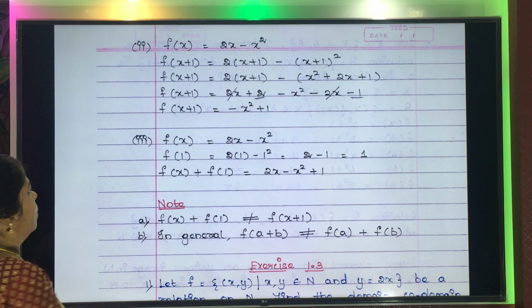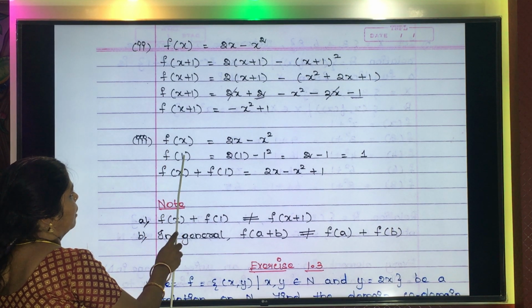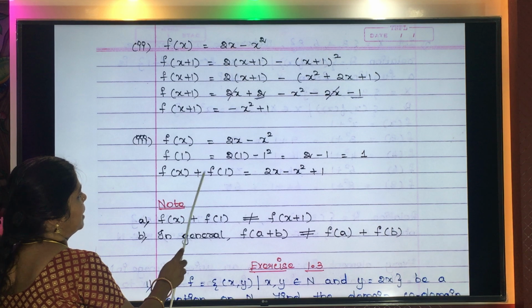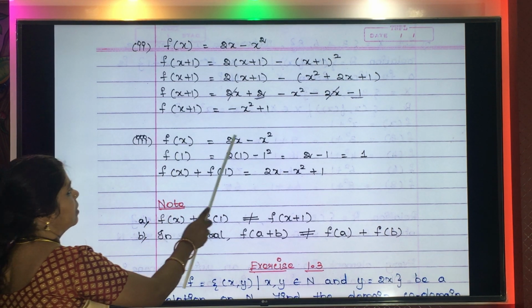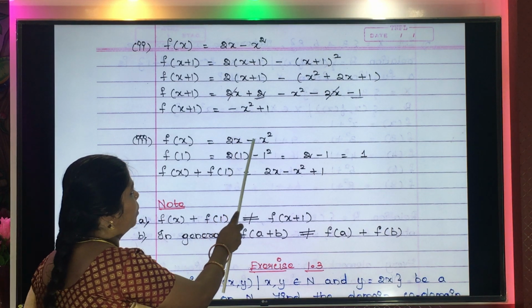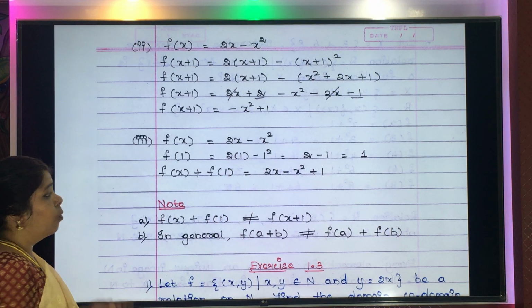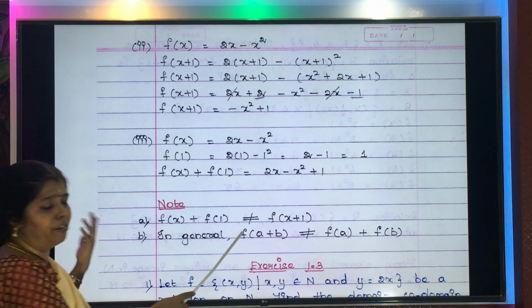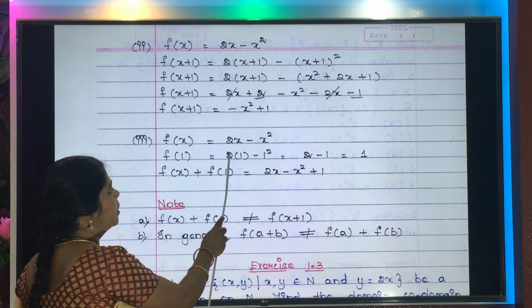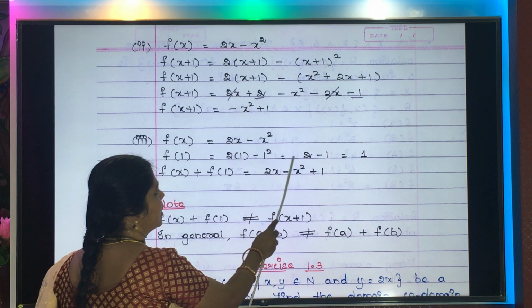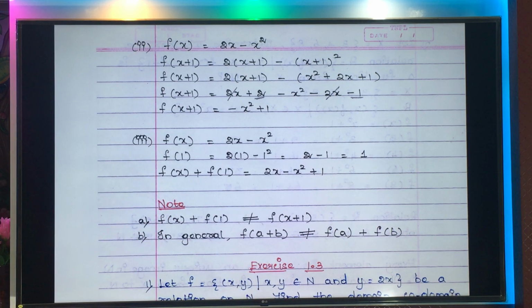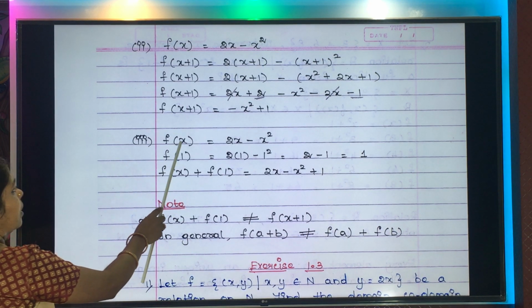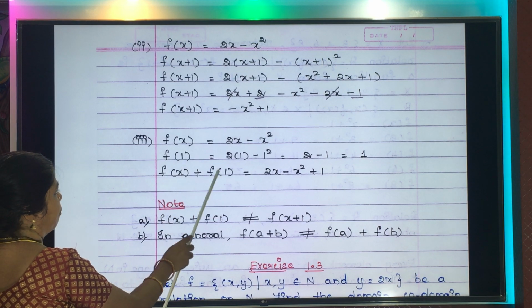Now the next question is you need to find f of x plus f of 1. What is f of x? It is given in the question already, 2x minus x squared. What is f of 1? Just now we have found out. Again I am writing here 2 into 1 minus 1 squared, that is 2 minus 1 which is 1. Now we need to find f of x plus f of 1.